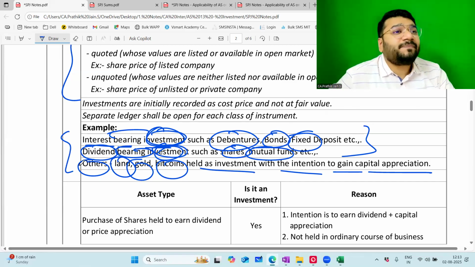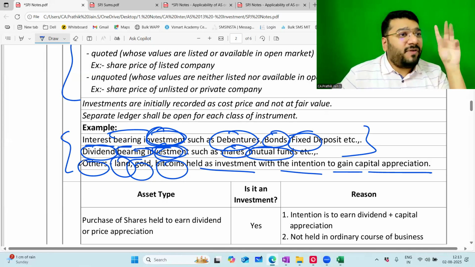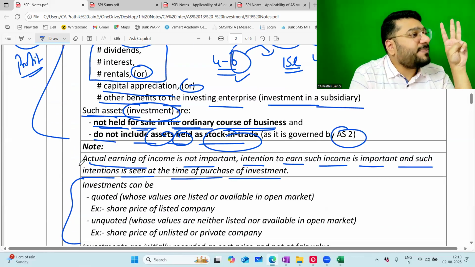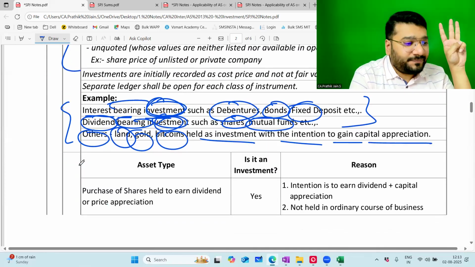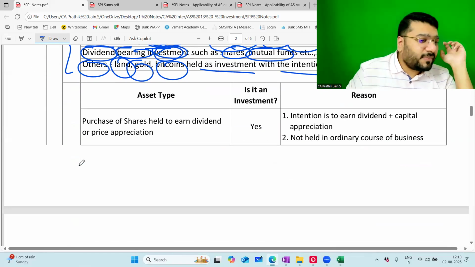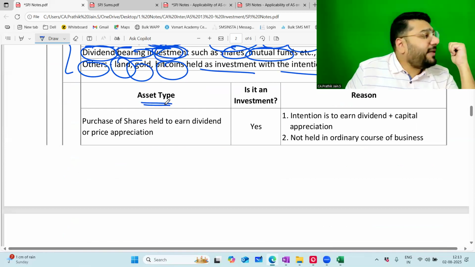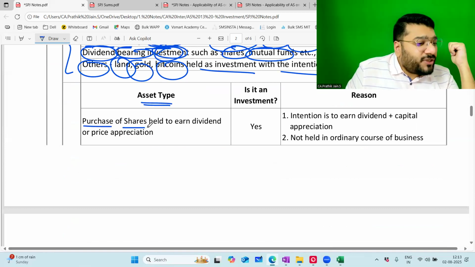Intention is to earn income. 3 categories. First category is regular yield, which is interest, dividend, rental. Then capital appreciation. And third, investment in subsidiaries, expecting other benefits apart from dividend. What is that? We'll discuss later. Now, I have multiple questions to all of you. Asset type. Purchase of share held to earn dividend or price appreciation.